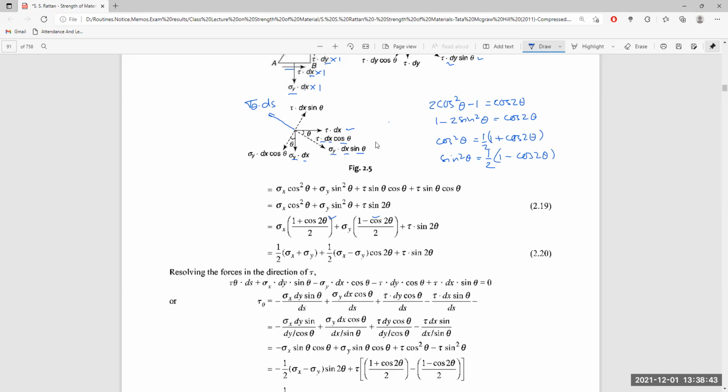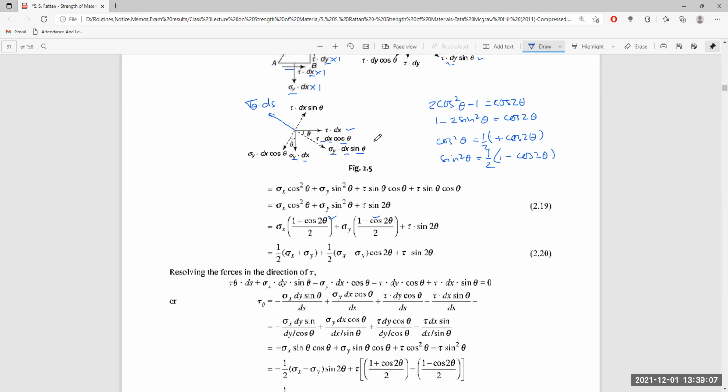If we simplify further, sigma x plus sigma y brought together gives sigma x plus sigma y by 2, and again sigma x cos 2 theta minus sigma y cos 2 theta divided by 2 becomes half sigma x minus sigma y cos 2 theta, plus tau sin 2 theta.